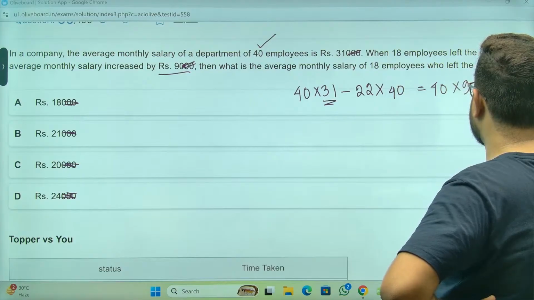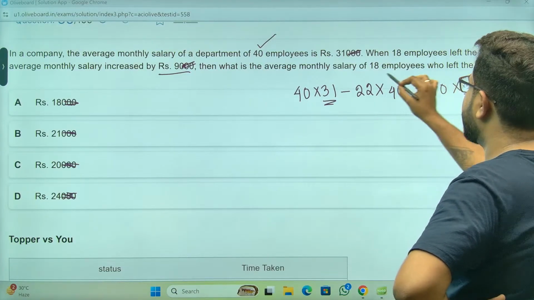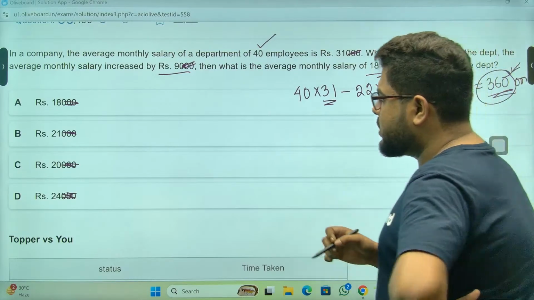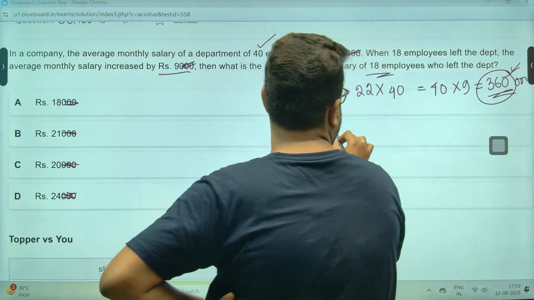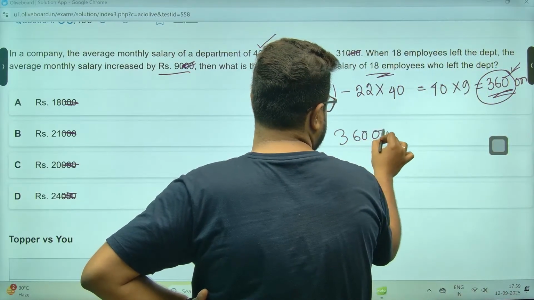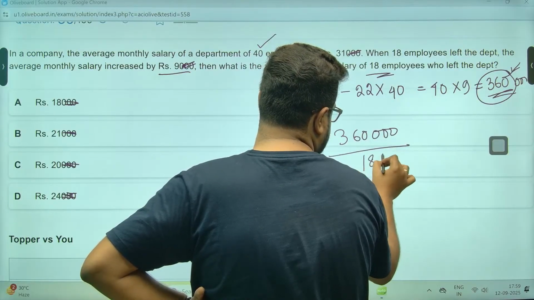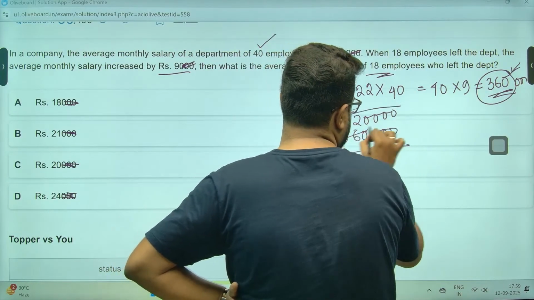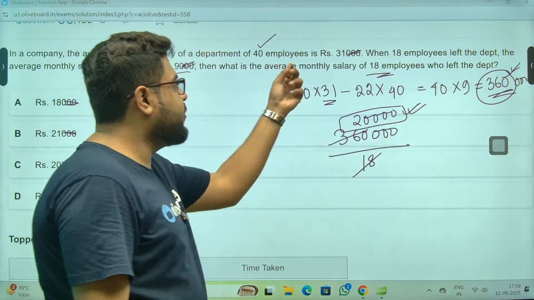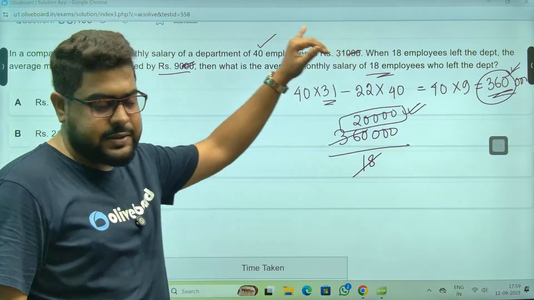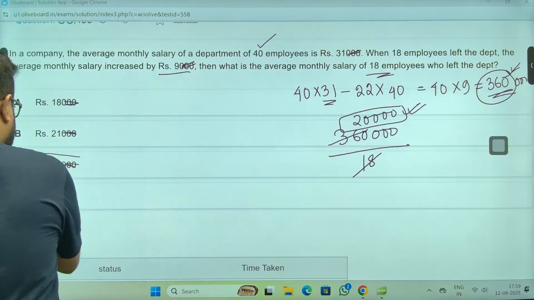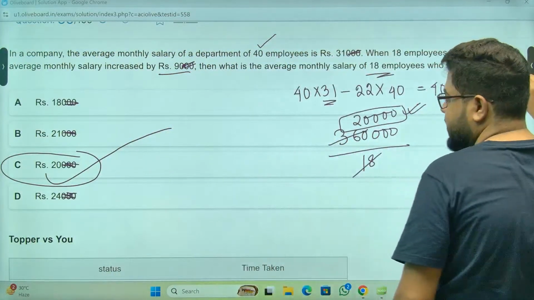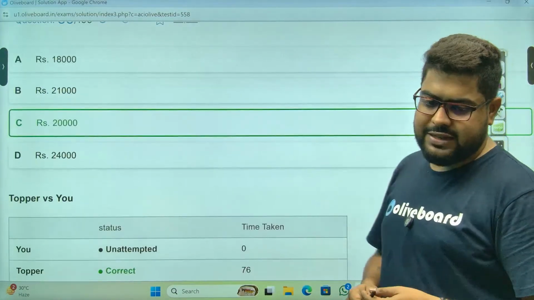So 360 rupees. Salary of the 18 employees will be 360, then 000. Okay, that is the total. 360,000. That was the salary for 18. So 18, this is 2 and 1, 2, 3, 4. That's the salary of every employee, average monthly salary. That is 20,000, which is option number C, sir. Which is option number C. Which is option number C.